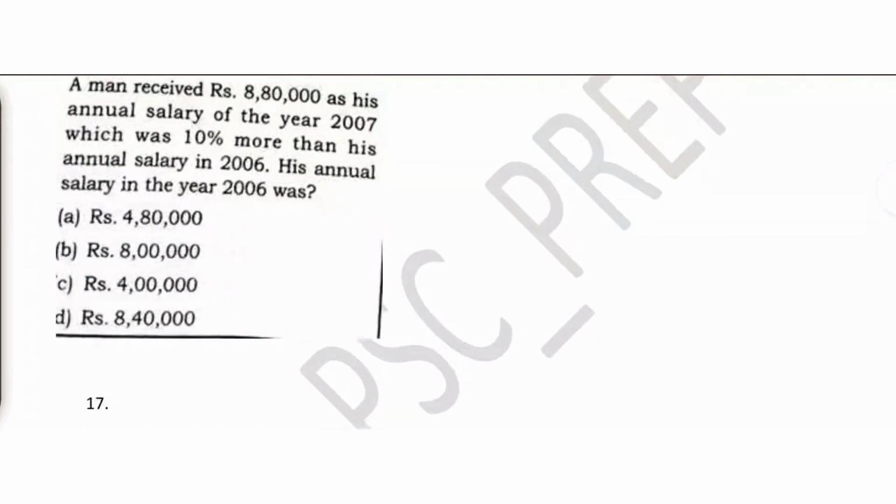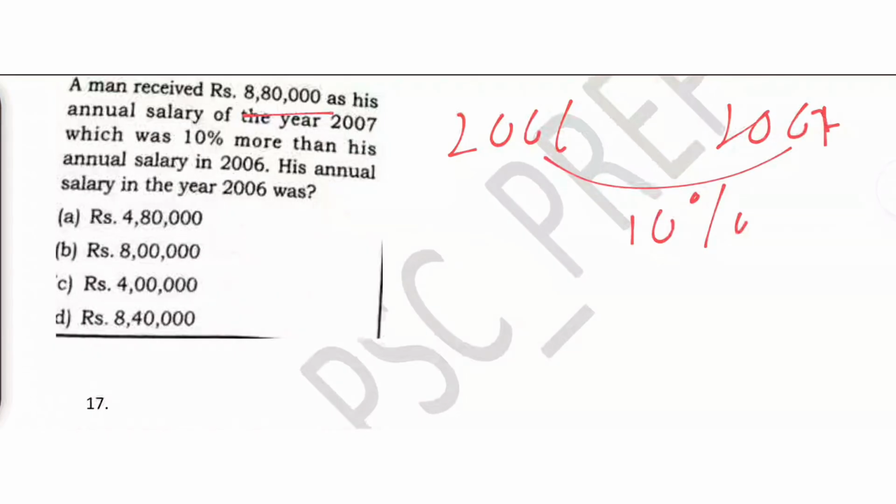A man received 8,80,000 as the annual salary in the year 2007, which was 10% more than the previous salary. This was 2006, this was 2007. From 2006 to 2007 his salary was increased by 10%, and here it was 8,80,000. So we need to find his annual salary in 2006. How much was it? Very easy, I have explained it n number of times.